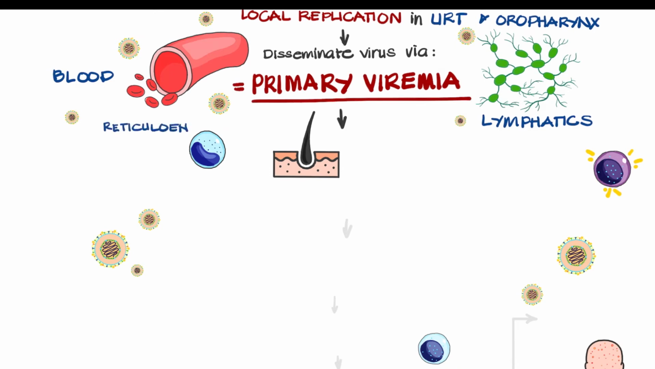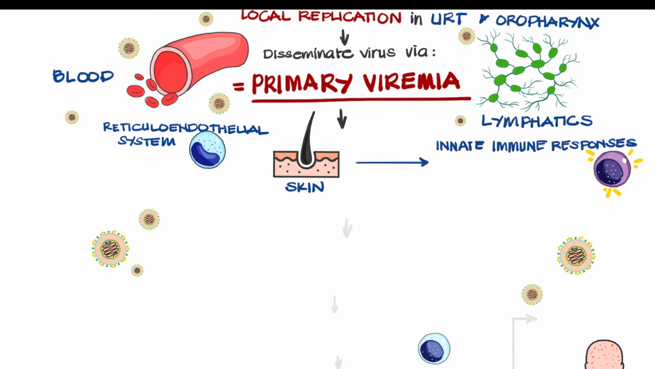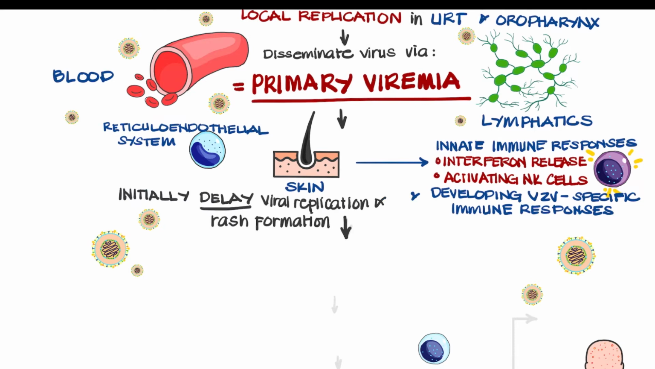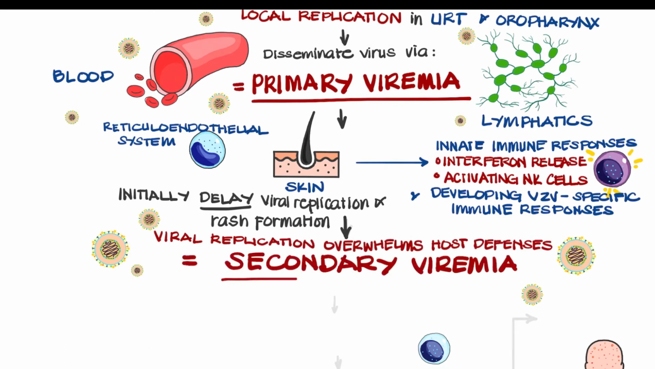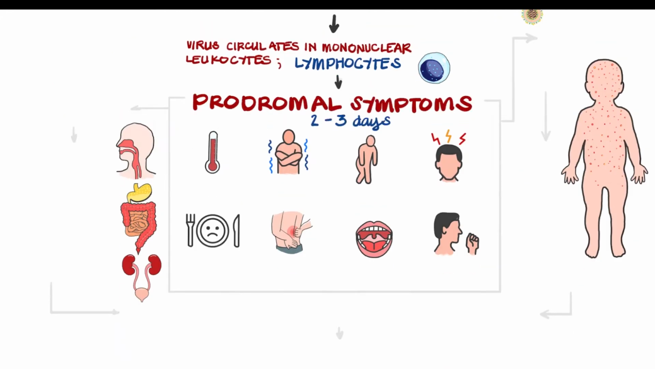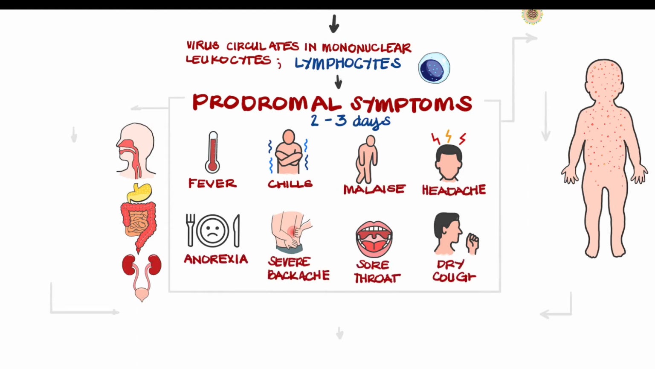The infected T cells will carry the virus to reticuloendothelial system and skin where innate immune responses such as interferon release and activating NK cells and developing VZV-specific immune responses initially delay the viral replication and rash formation. Subsequently, the viral replication overwhelms host defenses, resulting to secondary viremia. The virus then circulates in mononuclear leukocytes, primarily lymphocytes. This will lead to prodromal symptoms such as 2 to 3 days of fever, chills, malaise, headache, anorexia, severe backache, sore throat, and dry cough.